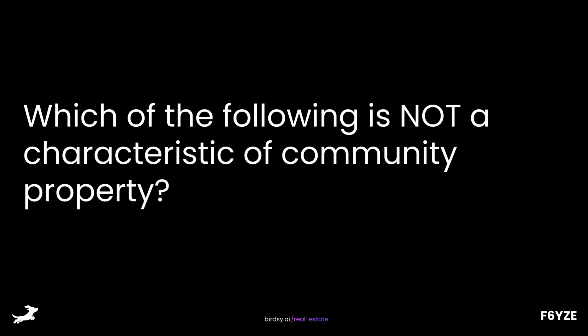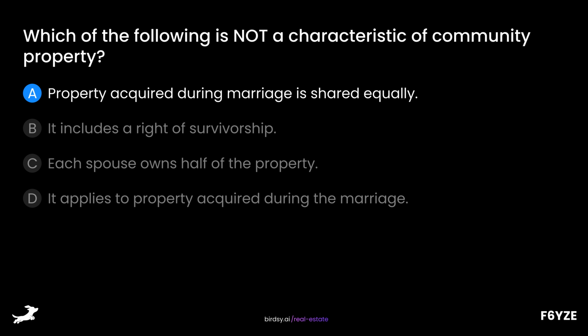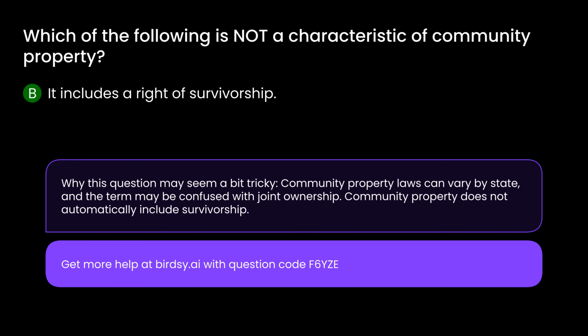Which of the following is not a characteristic of community property? Is it A, property acquired during marriage is shared equally, B, it includes a right of survivorship, C, each spouse owns half of the property, or D, it applies to property acquired during the marriage? The answer is B, it includes a right of survivorship. Why this question may seem a bit tricky. Community property laws can vary by state, and the term may be confused with joint ownership. Community property does not automatically include survivorship.